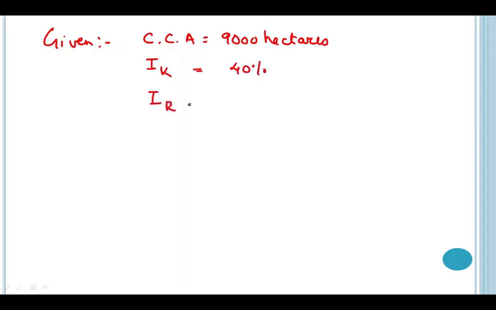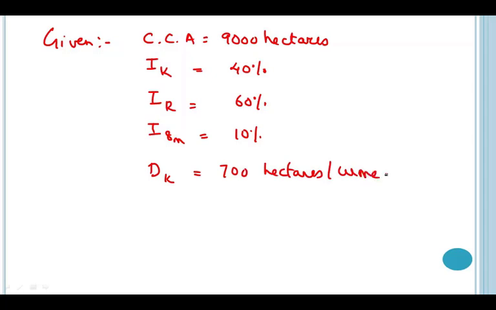Intensity of irrigation for rabi is 60%. And intensity of irrigation for 8 monthly crops is 10%. Next, they have given us the duty for kharif, rabi and 8 monthly crops. So the duty for kharif is 700 hectares per cumec. Duty for rabi is 1200 hectares per cumec. And that for 8 monthly crop is